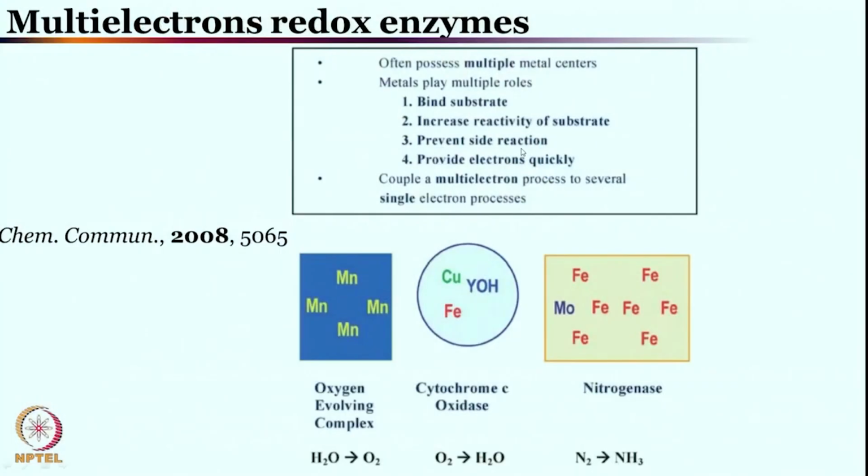Of course, depending on the concentration of the materials, things can vary. In few cases that we have seen, for example the peroxidase and catalase cases, but otherwise it always prevents side reactions. It provides electrons quickly, that is one of the great things about the metal center. Metal centers are used very cautiously and very carefully, particularly wherever required to provide the electron.